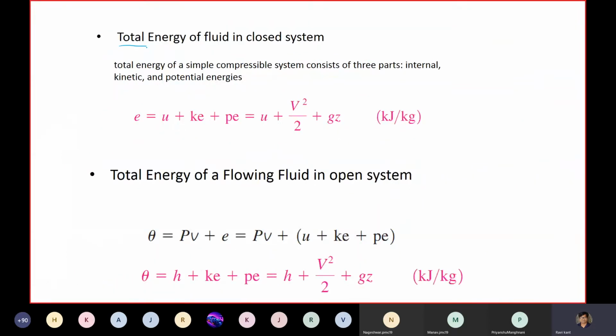The total energy of the fluid in a closed system, what we deduced in our initial chapters, is for a simple compressible system. What is a simple compressible system?